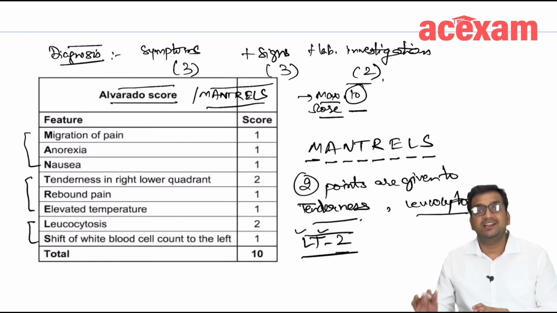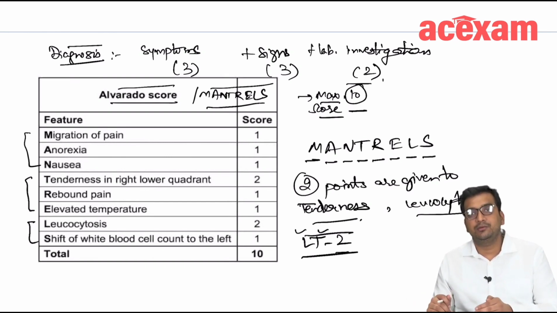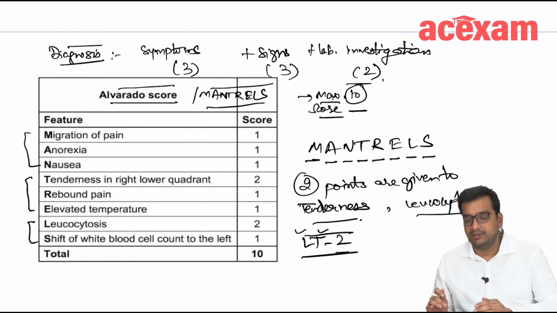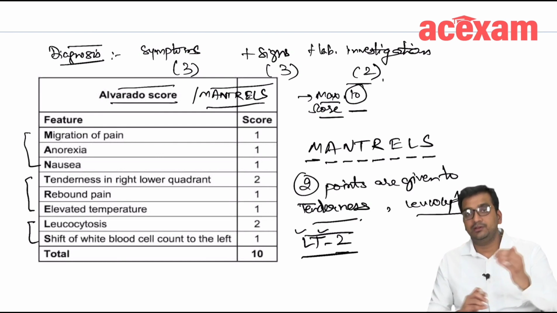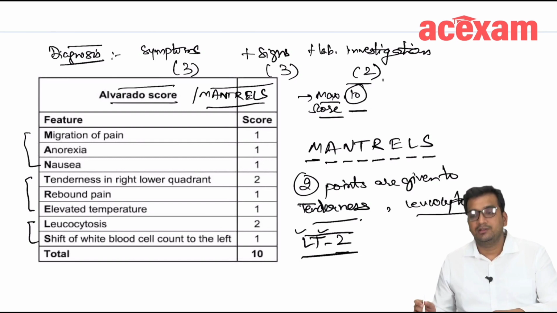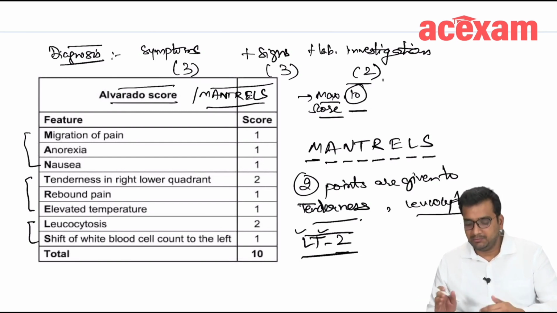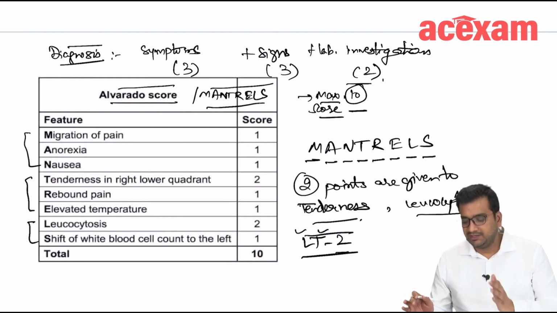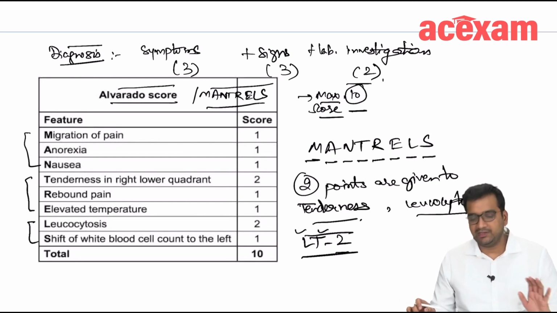Okay, recently I asked this question to one of my students: among all the features of the Alvarado score, which two factors are given 2 points? Then she told me that it is leukocytosis and temperature, based on this mnemonic. But the T stands for tenderness here. For temperature, there is elevated temperature, which is for E. So you have to be very sure that it is tenderness and not temperature. Okay, so there is leukocytosis and tenderness, and 2 points are given to them.